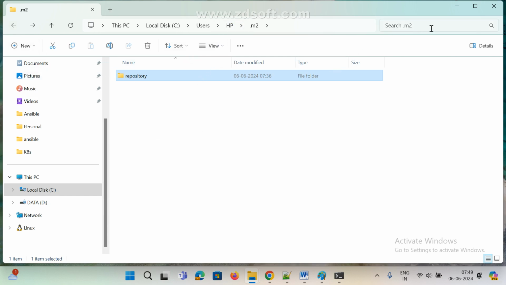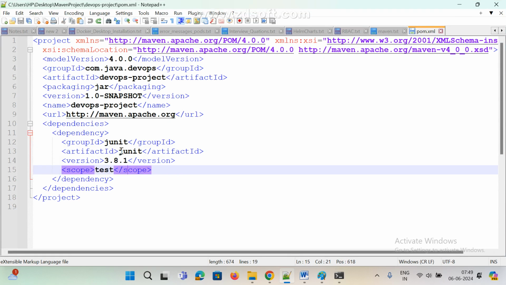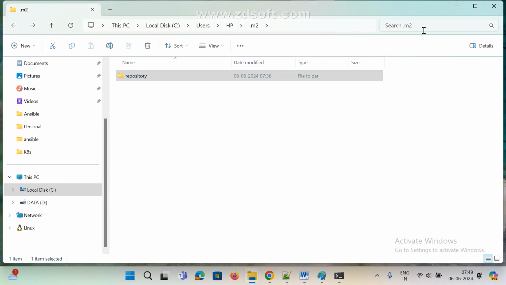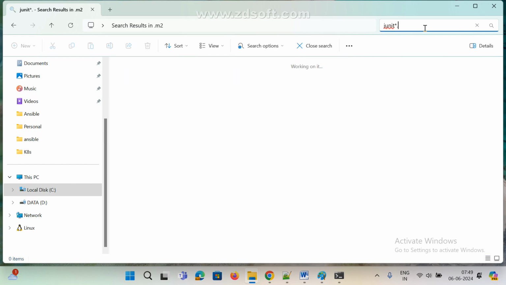Somewhere we can see, go to here. What is this? A jar downloaded. Same jar it will download. This jar JUnit 3.8.1. Let me search this one. I can go to that particular path. So star dot star. Okay.